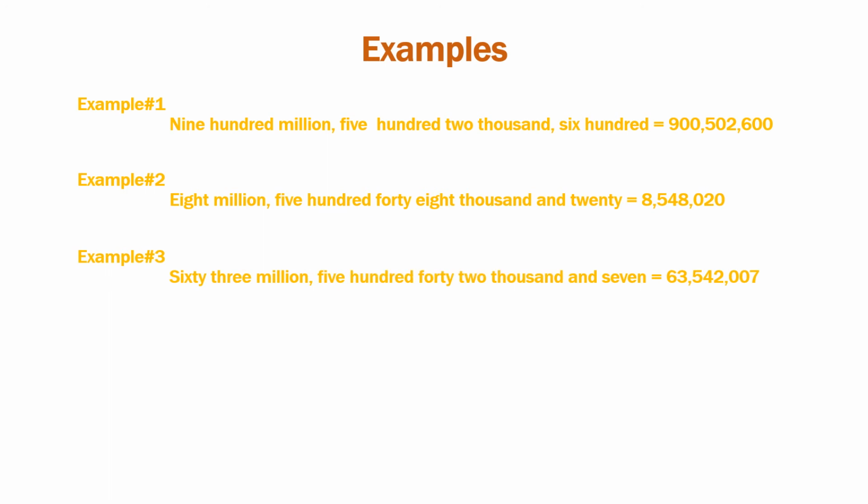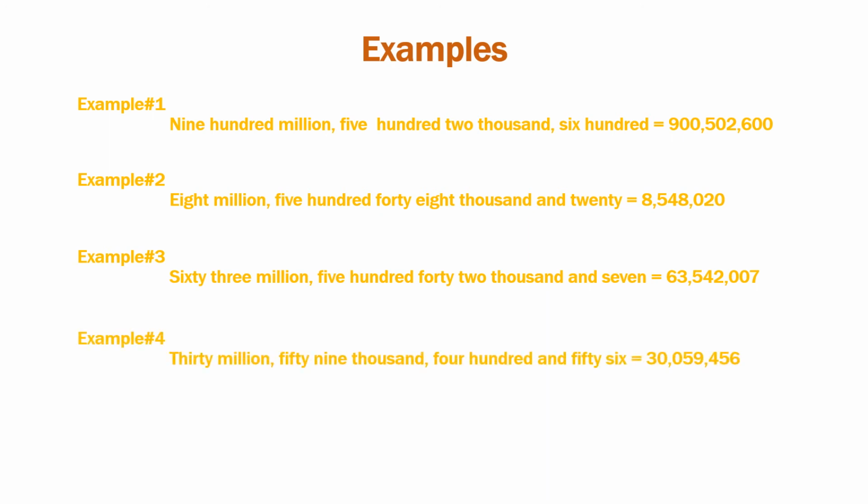Next example, 63 million, 542 thousand, 7. Millions is 63, comma, thousands is 542, and ones is 7, so it is 007. So the numeral is 63, 542, 007.